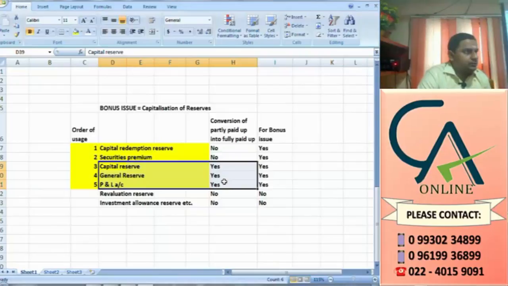Shares are issued at premium. Bank account debit to share capital and securities premium. Assume 120 rupees collected: Bank account debit 120, to equity capital 100, to securities premium 20. That 120 is inclusive of the 20. So bonus issue shall be made out of free reserves built out of genuine profits or share premium collected in cash only. Only when securities premium is collected in cash can you use it for bonus issue.